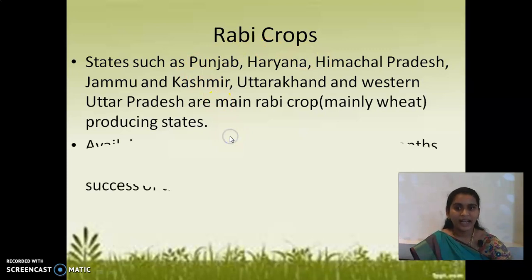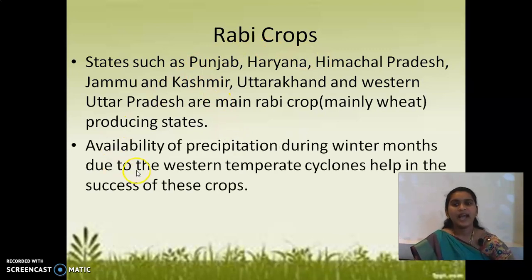Okay, and the next point: availability of precipitation during winter months due to the western temperate cyclones helps in the success of these crops. So, here they depend maximum on nature for the rainfall.